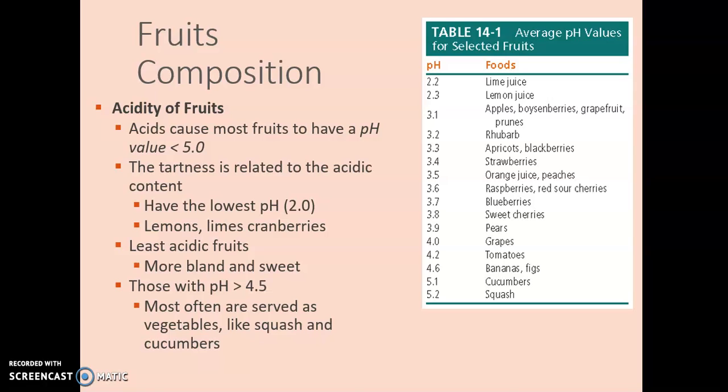And then there are the least acidic fruits, which some can be considered more bland or sweet, depending on the season. Those are going to have a pH of greater than 4.5, and most often they're served like vegetables. So here we're talking about squash, cucumbers, those kinds of fruits.